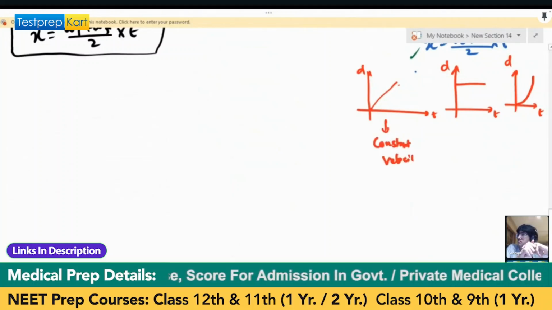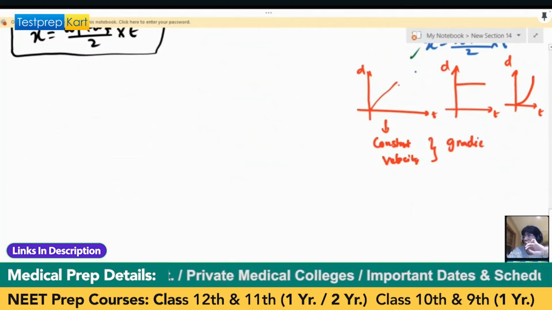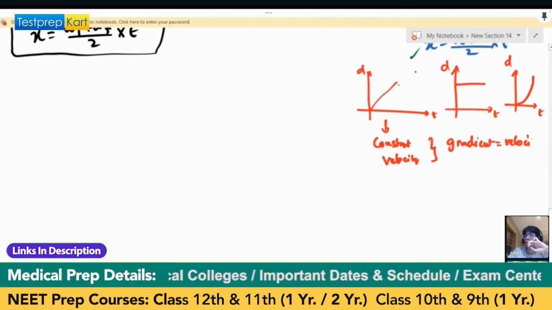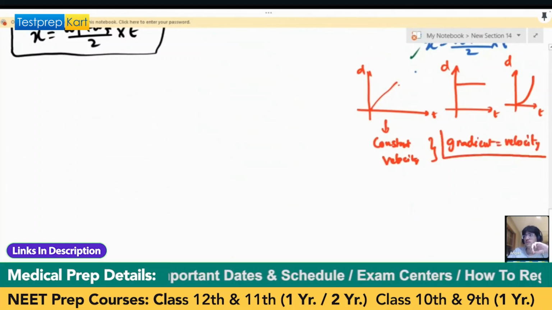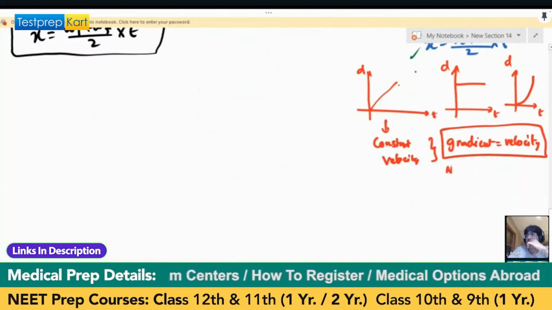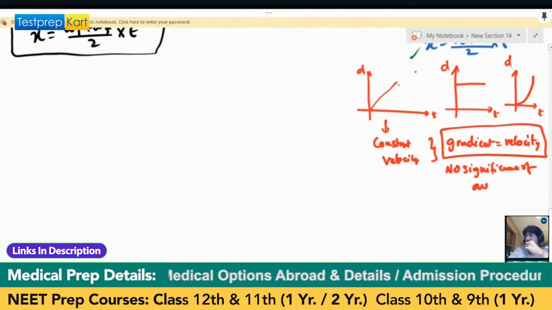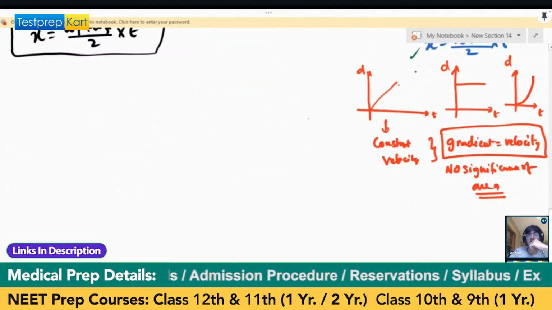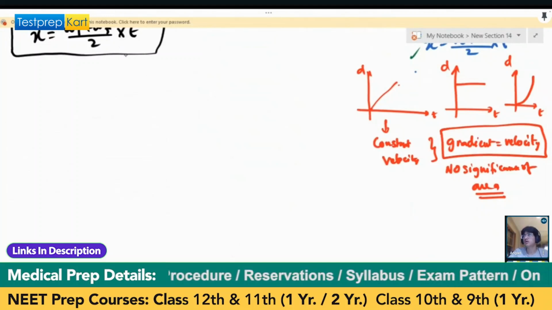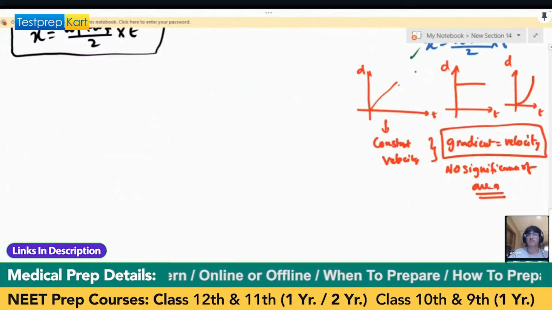So that means the gradient will tell us the velocity, and there is no significance of area. So then gradient is for velocity and no significance of area, right?